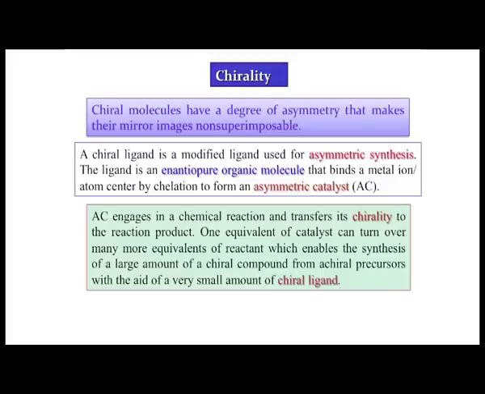So, as asymmetry we can generate, your compound or the center can be chiral, which is also true for carbon chemistry or organic chemistry, and which at the same time is also true for the metal ion center. So, we can generate that chirality on the metal ion center, and that can also be transmitted for any useful purpose. One important purpose is the corresponding catalysis. So, if we have the metal center and that metal center is utilized for a catalytic conversion, just now as I told you that the metal center is being utilized for the conversion of A to B, and if we are able to make that metal ion center a chiral center, it can induce something on the organic molecule,